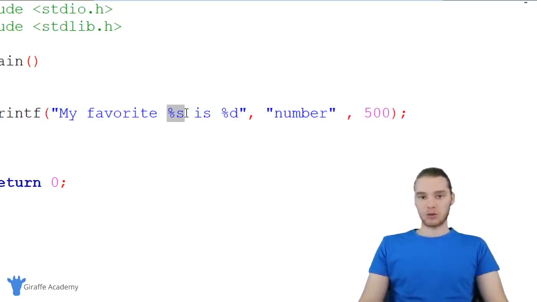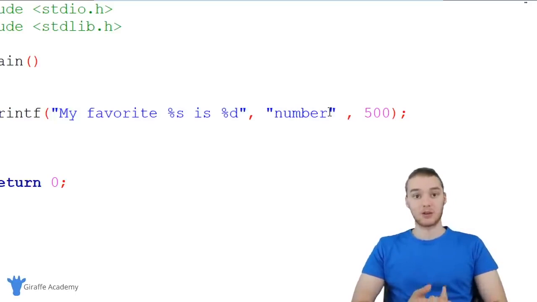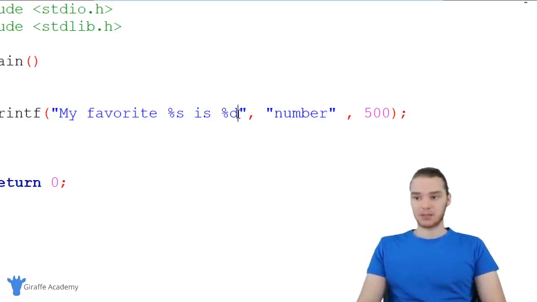And so basically the order that you put these format specifiers inside of your string of text is the order that you need to include them using these commas. So you're going to separate each of them using a comma. So in addition to %s and %d, we can also use a bunch of other ones. And I'm going to talk to you guys about some of the most common.